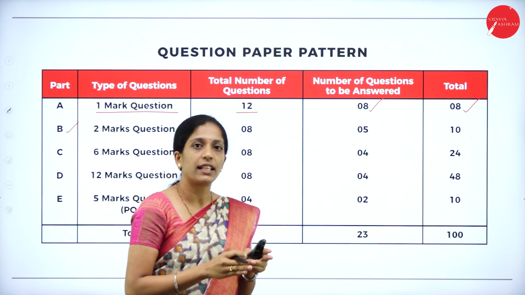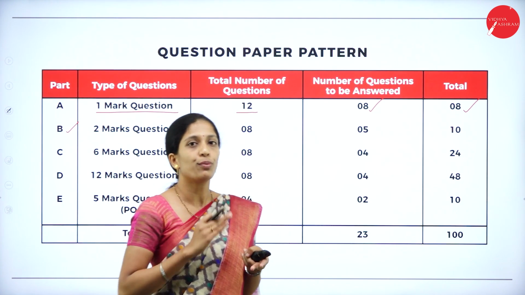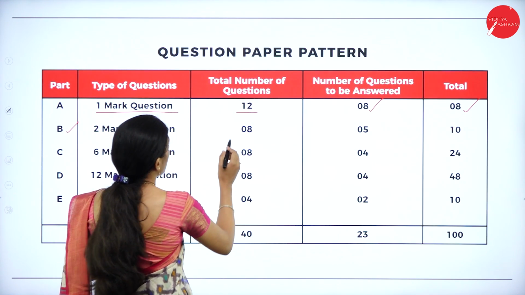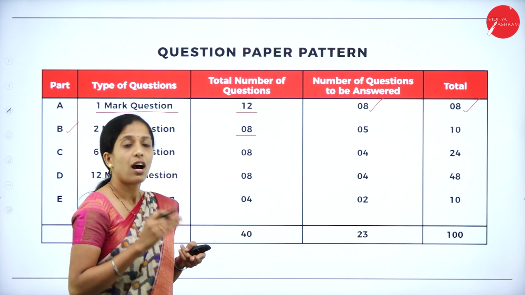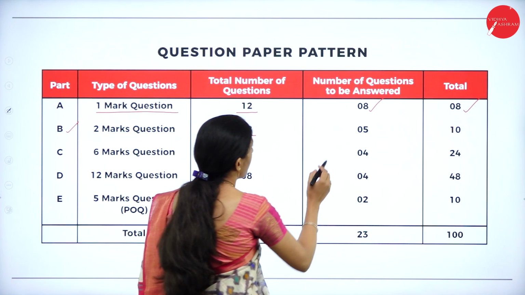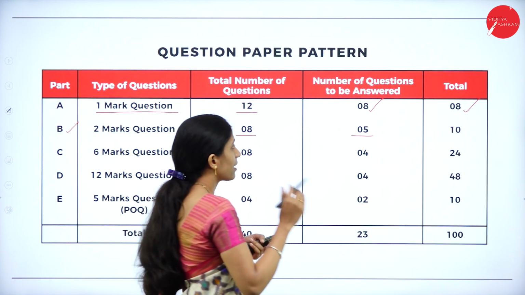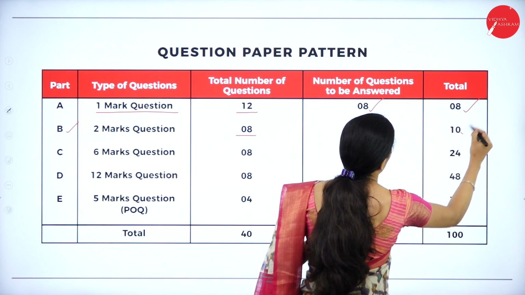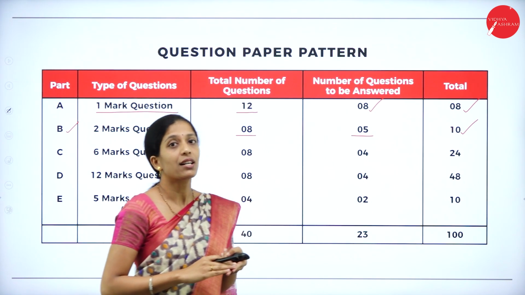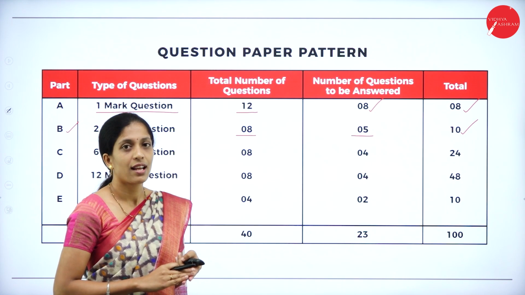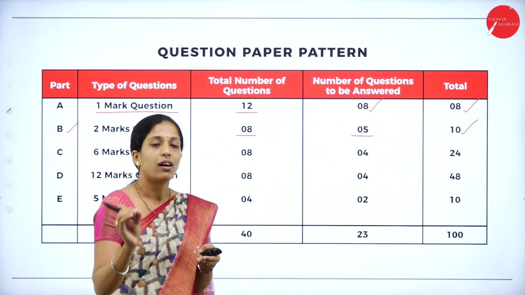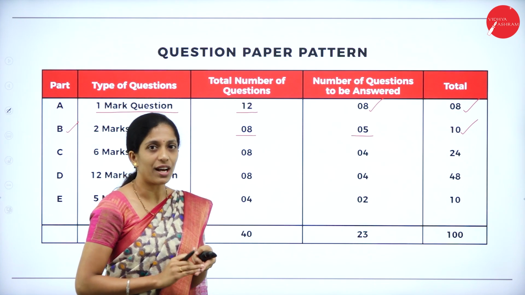Of course, as earlier, section B is 2 mark questions where they will ask you 8 questions, out of which you have to answer any 5 questions, which carries 2 marks, that is 5 into 2. So the total weightage of part B is 10 marks. That is 5 questions of 2 marks you have to answer.